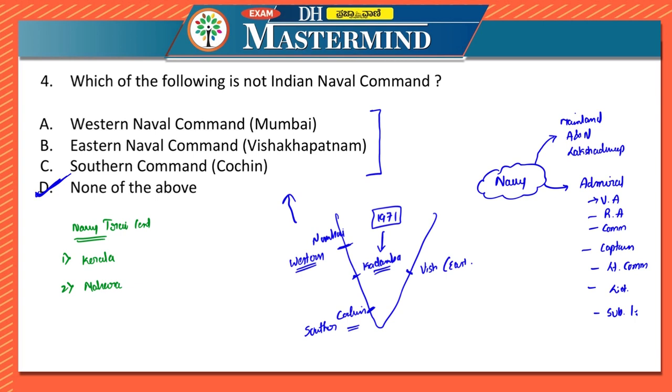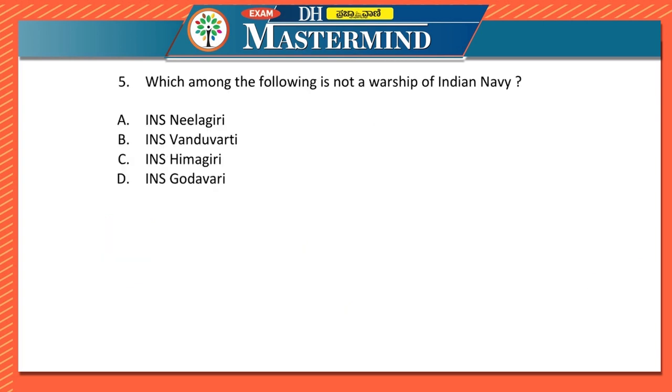Let us move on to the next question. Which among the following is not a warship of Indian Navy? Here the answer is B. Others, INS Nilagiri, Himagiri, Godavari, these all are warships of Indian Navy. Then what is INS Vanduvarti?